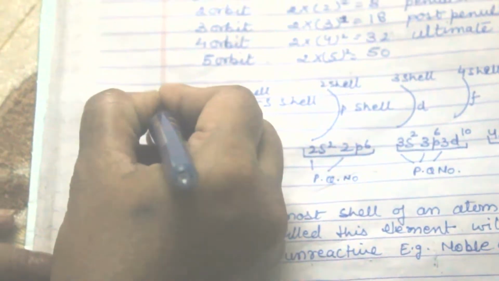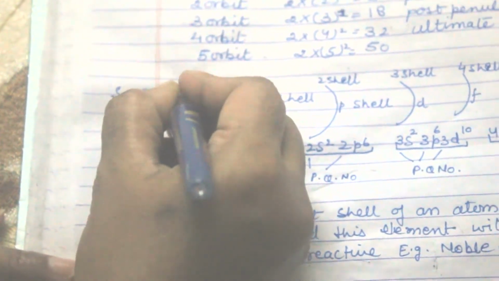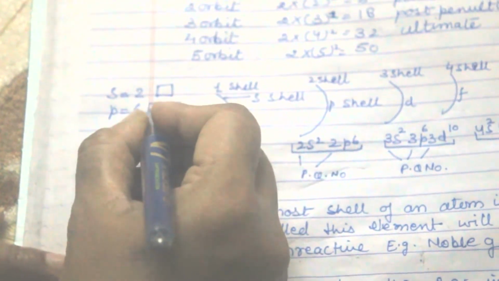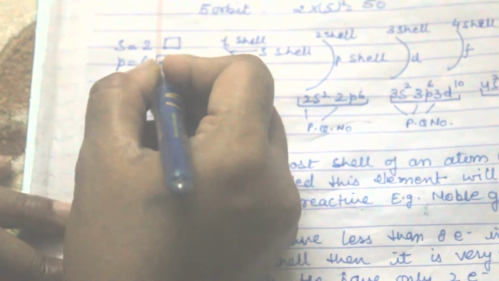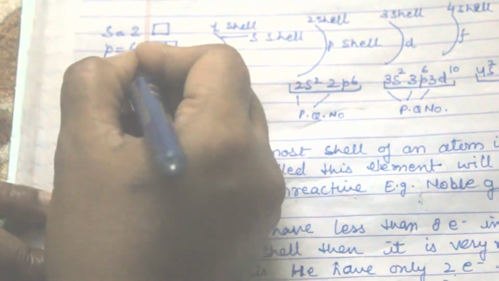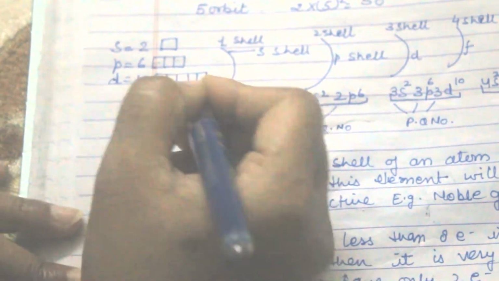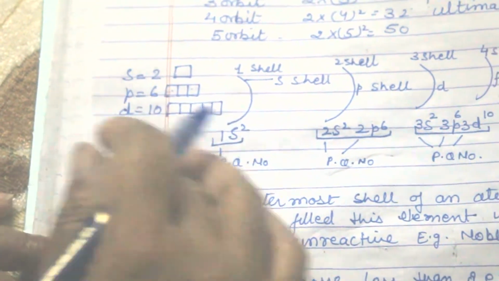As I have told you before, s contains 2 electrons and p contains 6 electrons. It is fixed because s contains only one orbital. p contains 3 orbitals, and in each orbital we fill 2 electrons, so it contains 6 electrons. Likewise, d has 10 electrons and 5 orbitals. f has 14 electrons and 7 orbitals. In this way we have the modern electronic configuration.